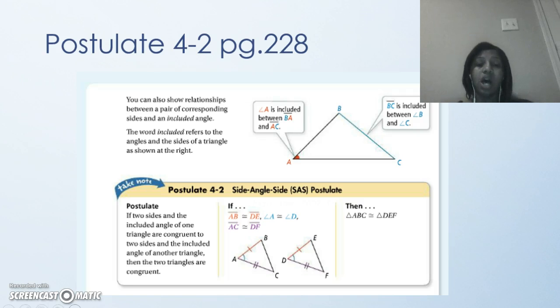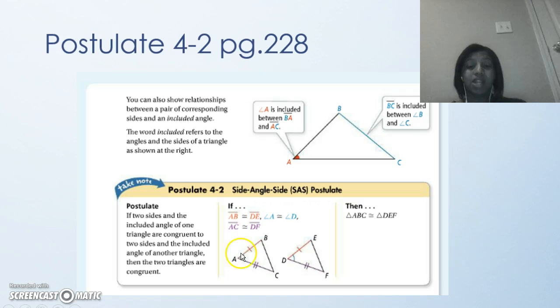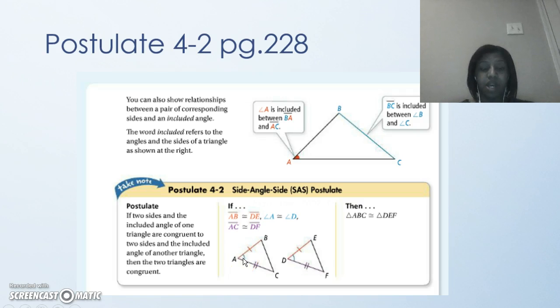So anyways, if you look here, the key part is that the angle has to be in the middle. If the angle is not in the middle, it does not work. So there's no ASS postulate. There's no angle, side, side. There's no ASS postulate. Again, the angle has to be in between the two sides in order for this to work.